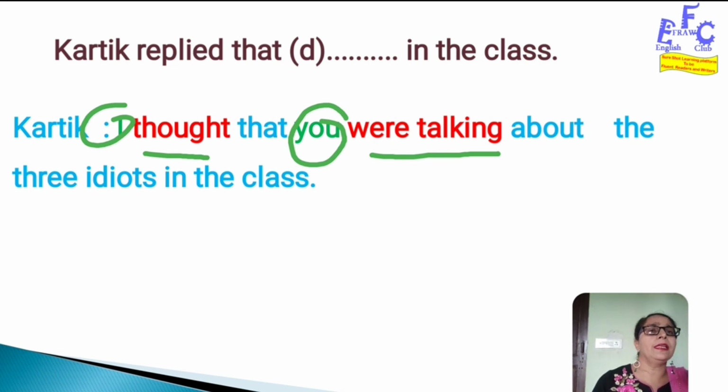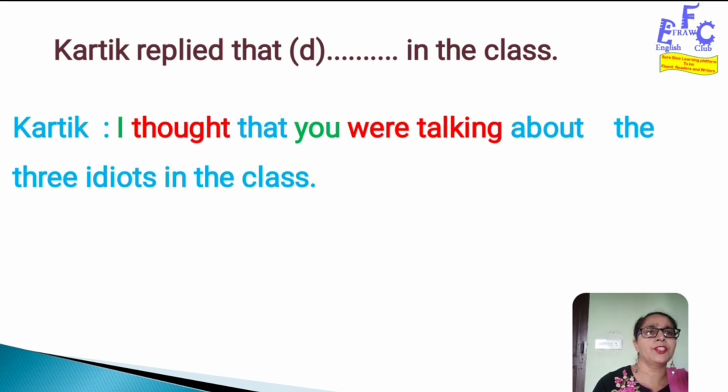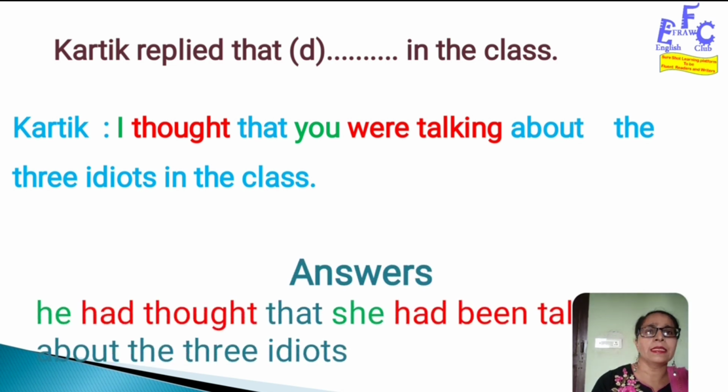And "were talking", again it is past continuous tense, it will be changed into past perfect continuous tense. Now let's see how it changes. What is the answer? Let's look at the answer. So the answer says that he had thought that she had been talking about the 3 Idiots, okay, in the class, because "in the class" is already given, so we need to give our fill up. He had thought that she had been talking about the 3 Idiots in the class.